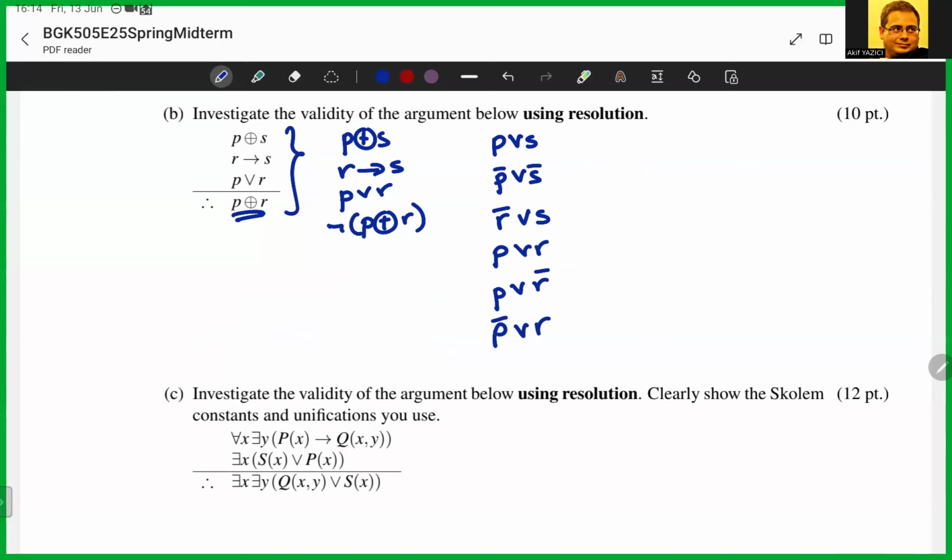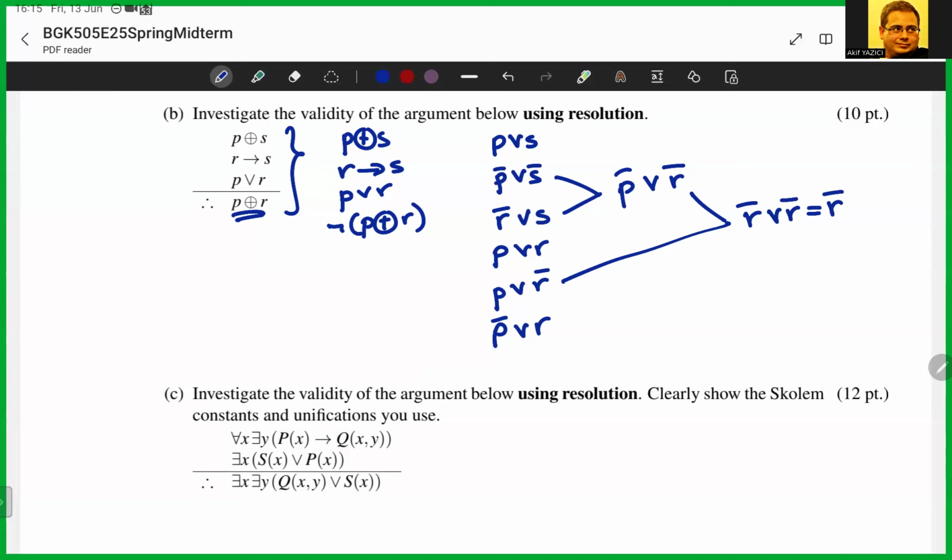So, for instance, I can use R and not R in these two to obtain P or S. Well, I already have that, so that doesn't help. So let's look at others. What about this? I have not S in one and S in the other, so this will give me not P or not R. Okay, and together with this, resolving over P and not P, we would have not R, or simply not R.